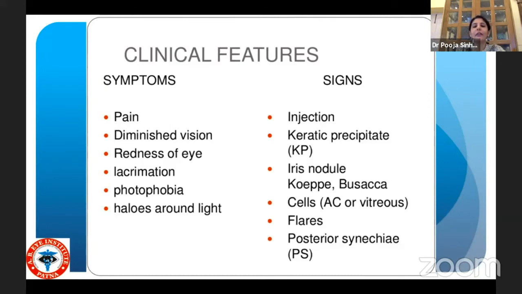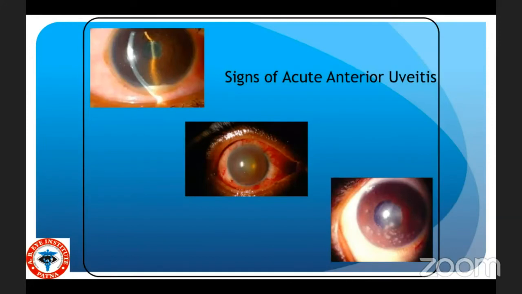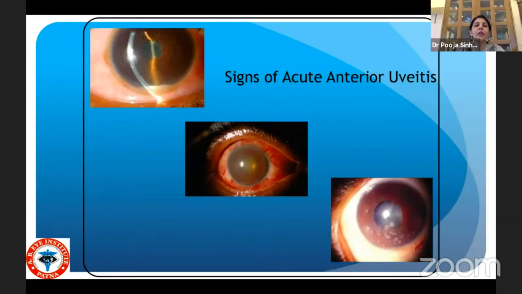And the signs that we see are circumciliary and conjunctival congestion, keratic precipitates or KPs, and iris nodules, which could be Koeppe or Busacca. Then you see cells and flare in the anterior chamber, which is very important to visualize, and posterior synechia. So these are the signs of acute anterior uveitis. You see the hypopyon, you see the cells and flare in the anterior chamber, you see the iris totally plastered to the lens, causing posterior synechia, and you see keratic precipitates on the cornea and iris nodules on the iris.